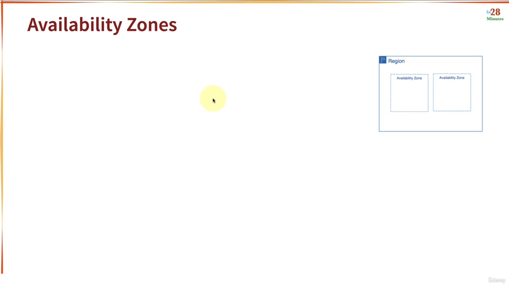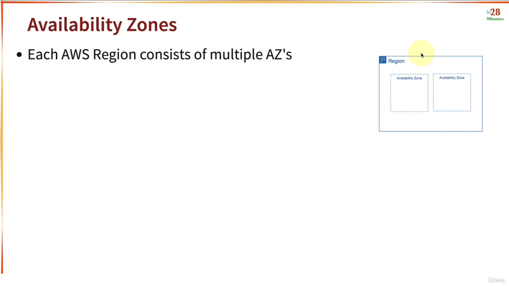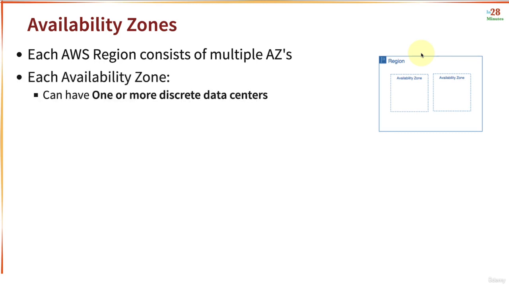Now the question is, what is the need for availability zones? How do you achieve high availability in the same region? That's where availability zones are really, really useful. AWS provides multiple availability zones in each of the regions. Each availability zone is nothing but a set of one or more discrete data centers.